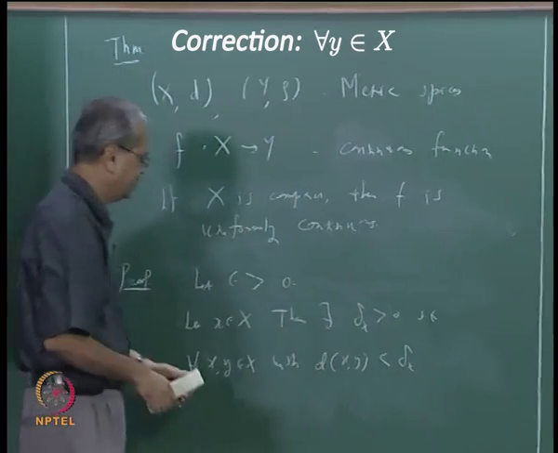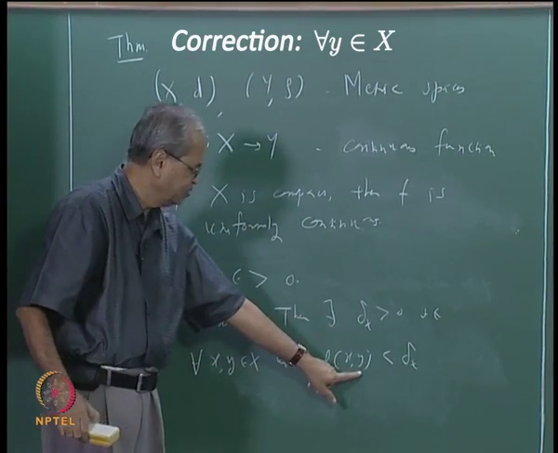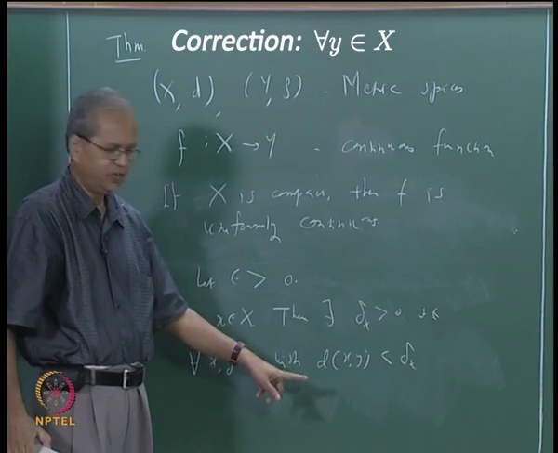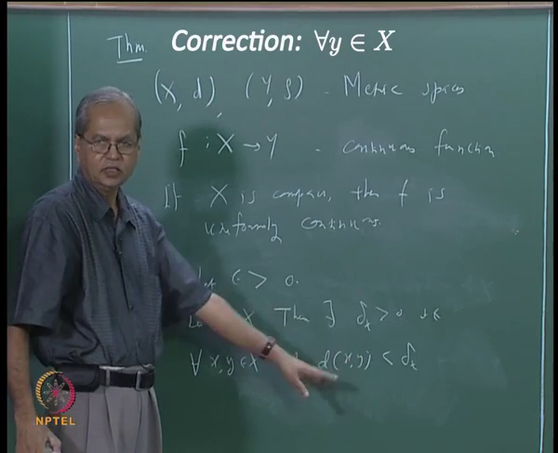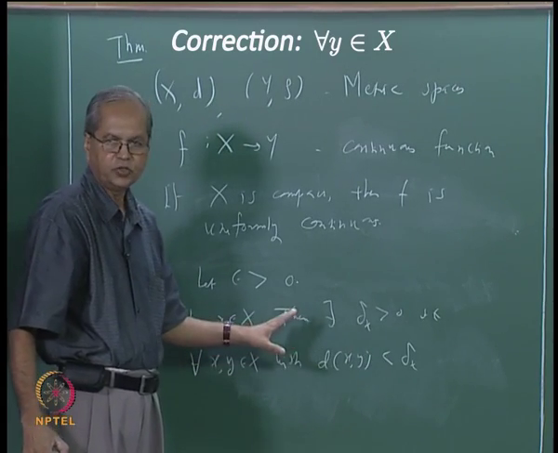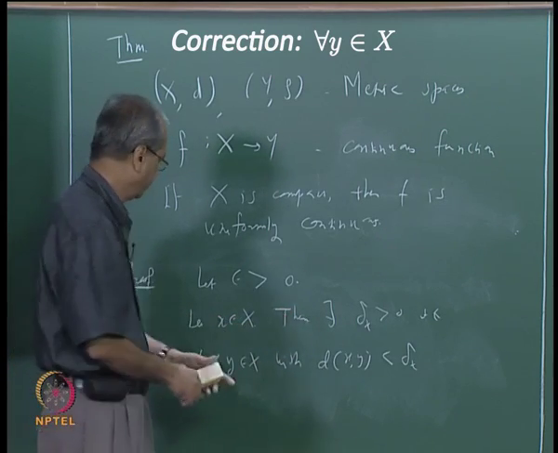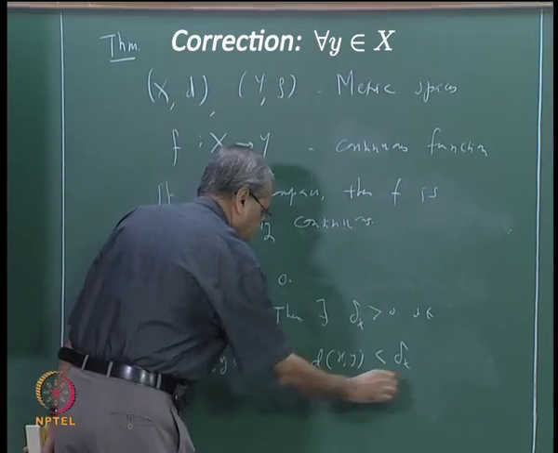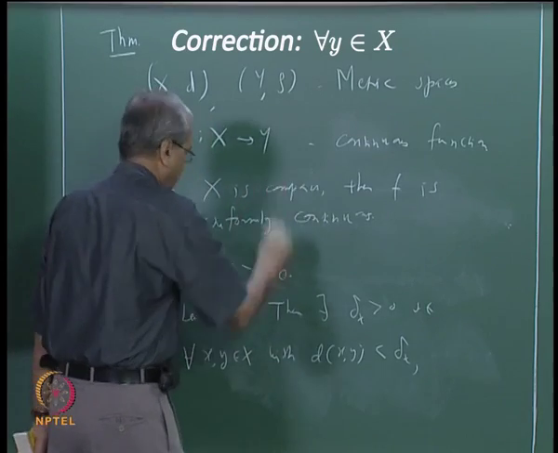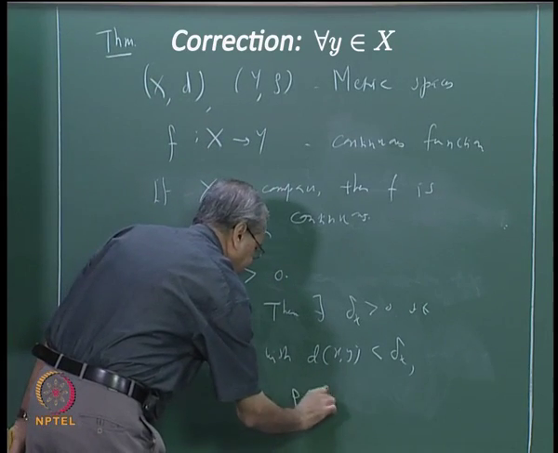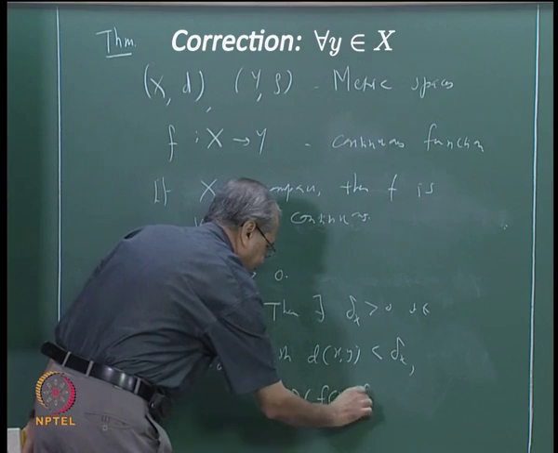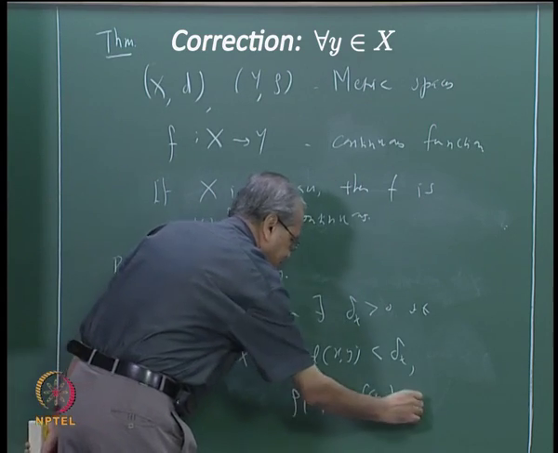In other words, this is the same as saying that if y belongs to the open ball with center at x and radius delta x, then the distance between f(x) and f(y), this distance is rho, so rho(f(x), f(y)) is less than epsilon.